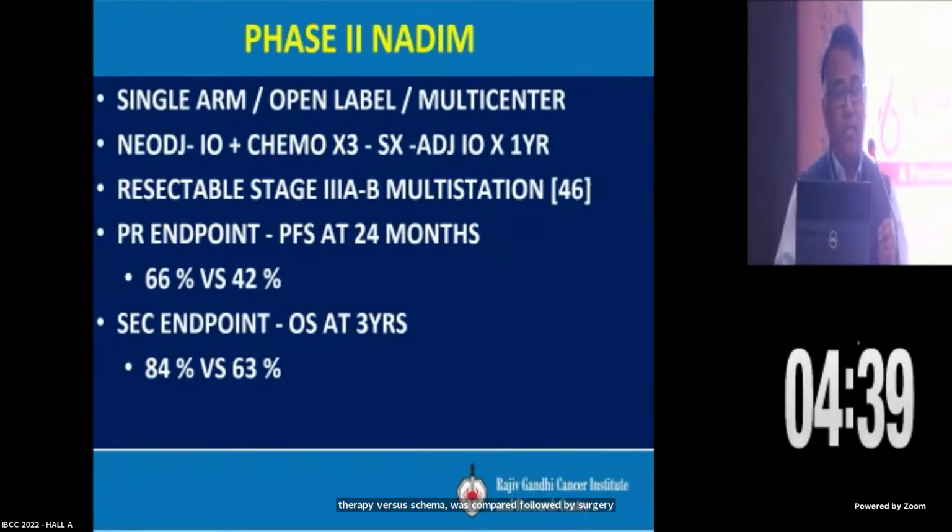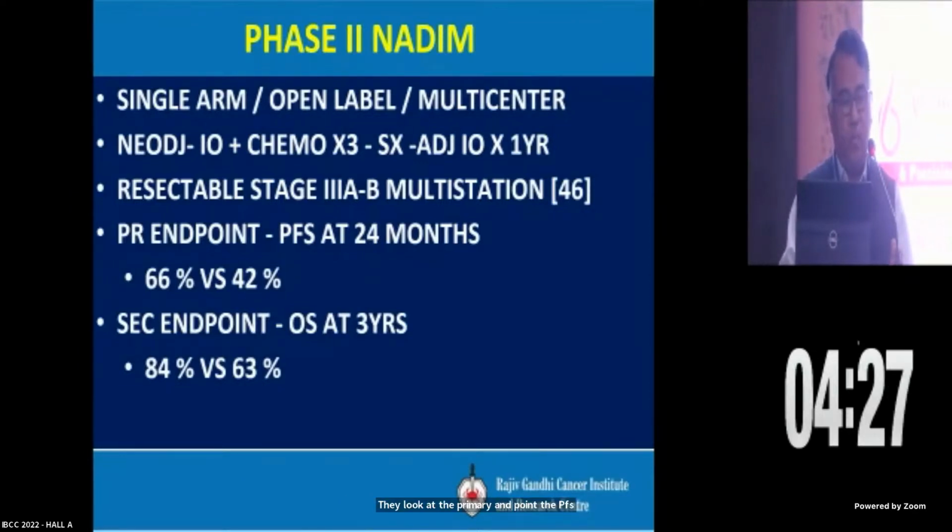This was for resectable stage 3B multi-station N2 disease, where the primary endpoint, PFS at 24 months, was 66% compared to 42%. The secondary endpoint, OS at 3 years, was very encouraging, 84% versus 63%, and that too in stage 3A multi-station N2 disease.